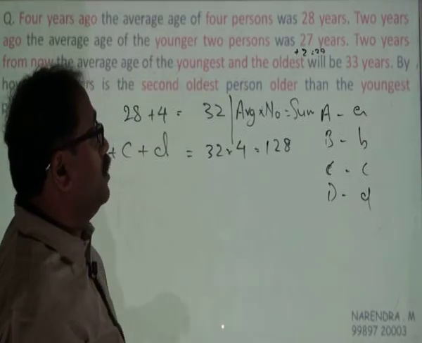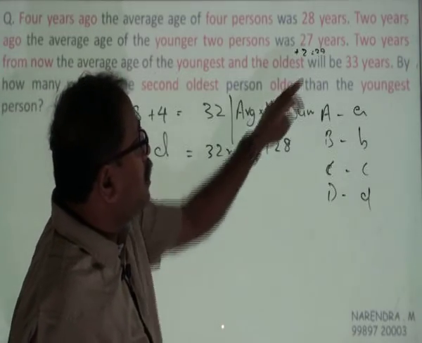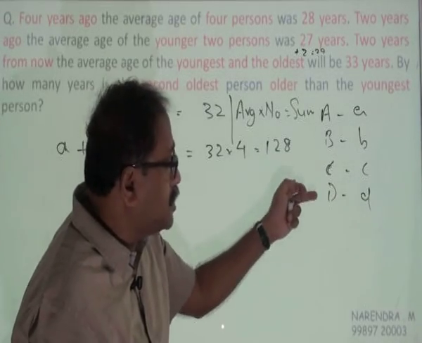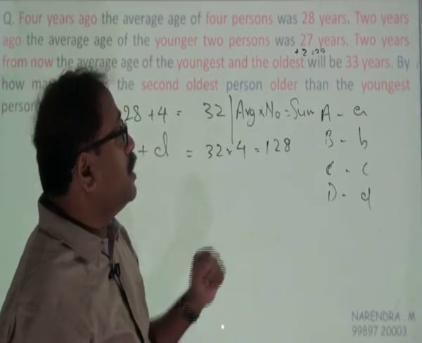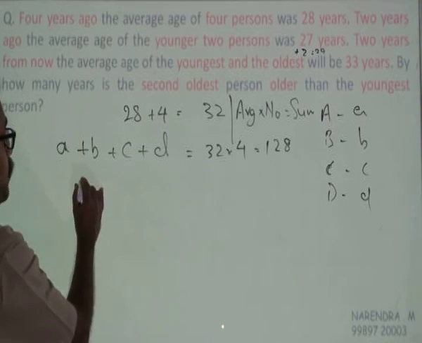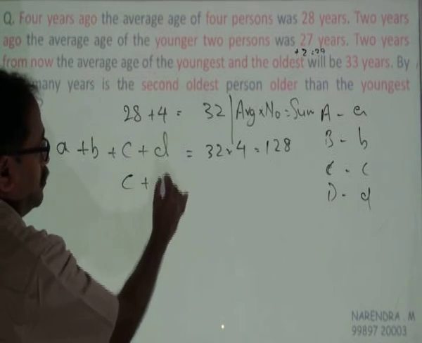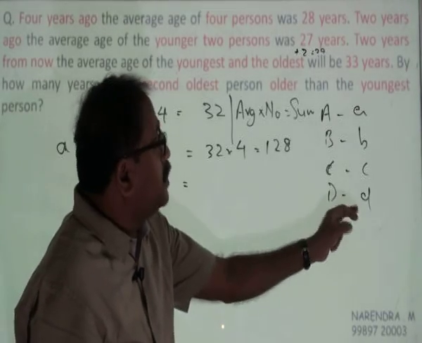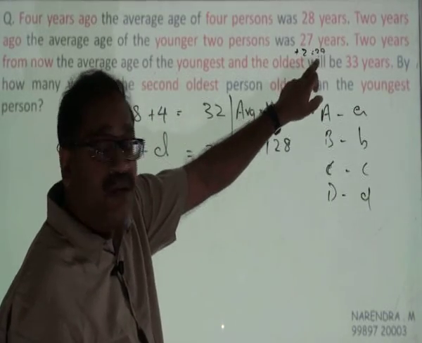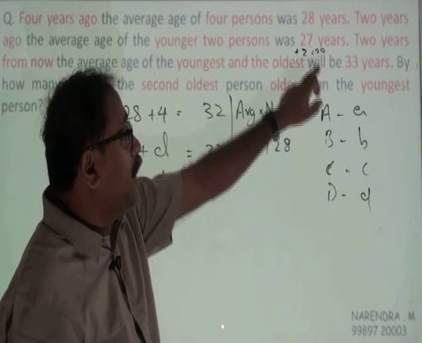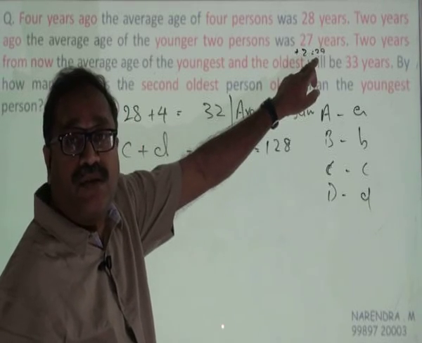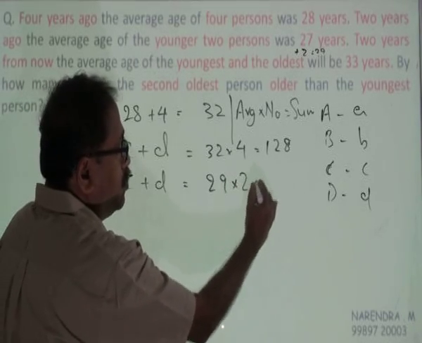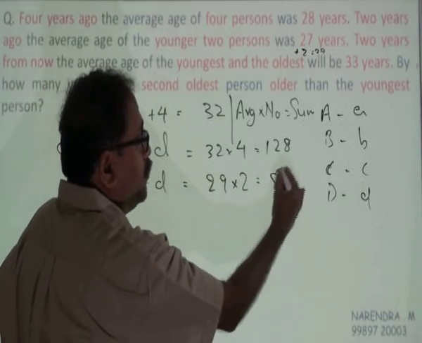Whose age average is 29? The younger 2, that is C plus D. Their total is C plus D, which is average into 2, and the present average is 29. So 29 into 2 is equal to 58.